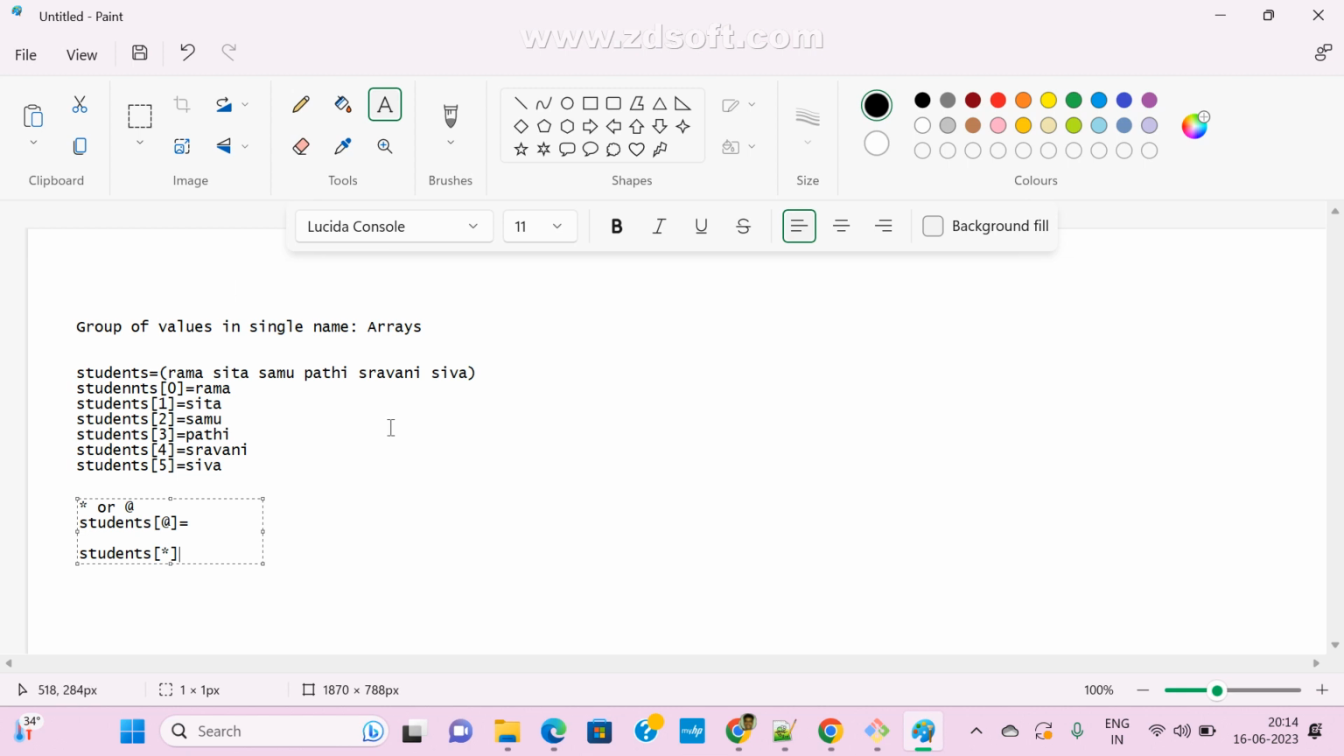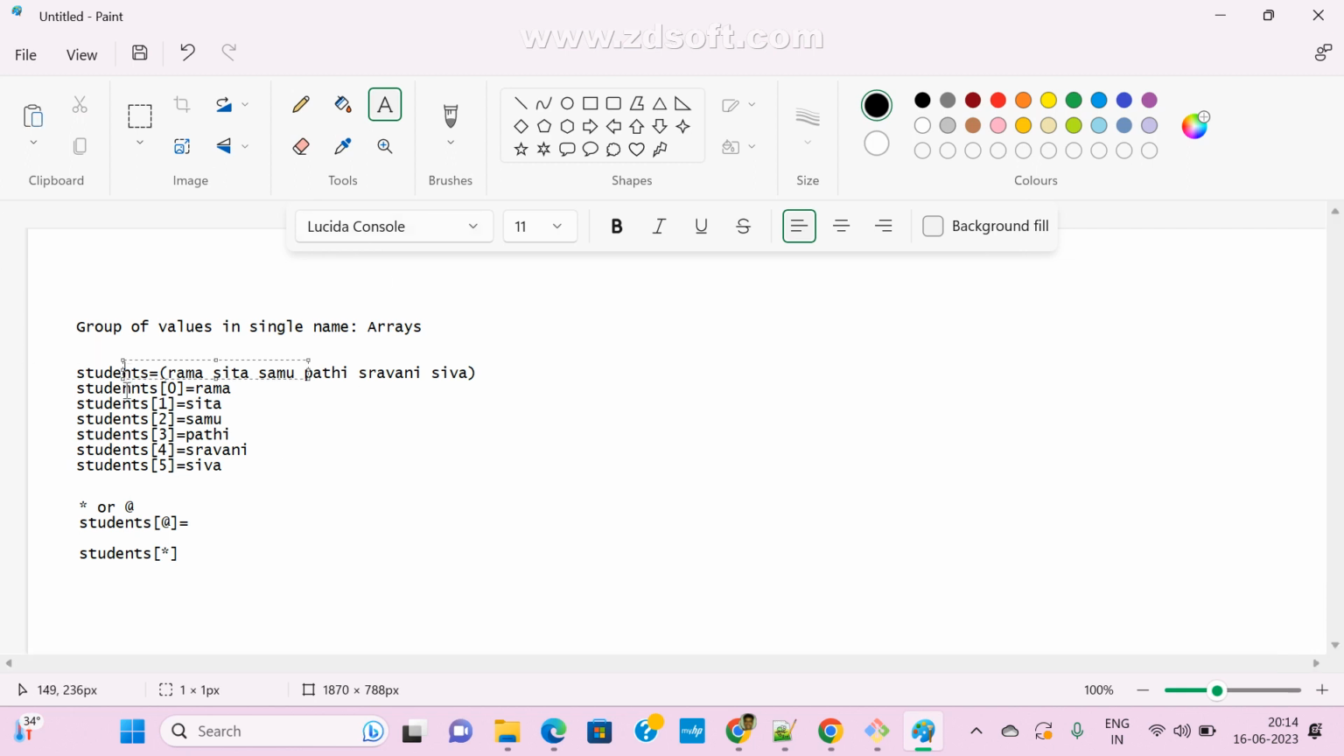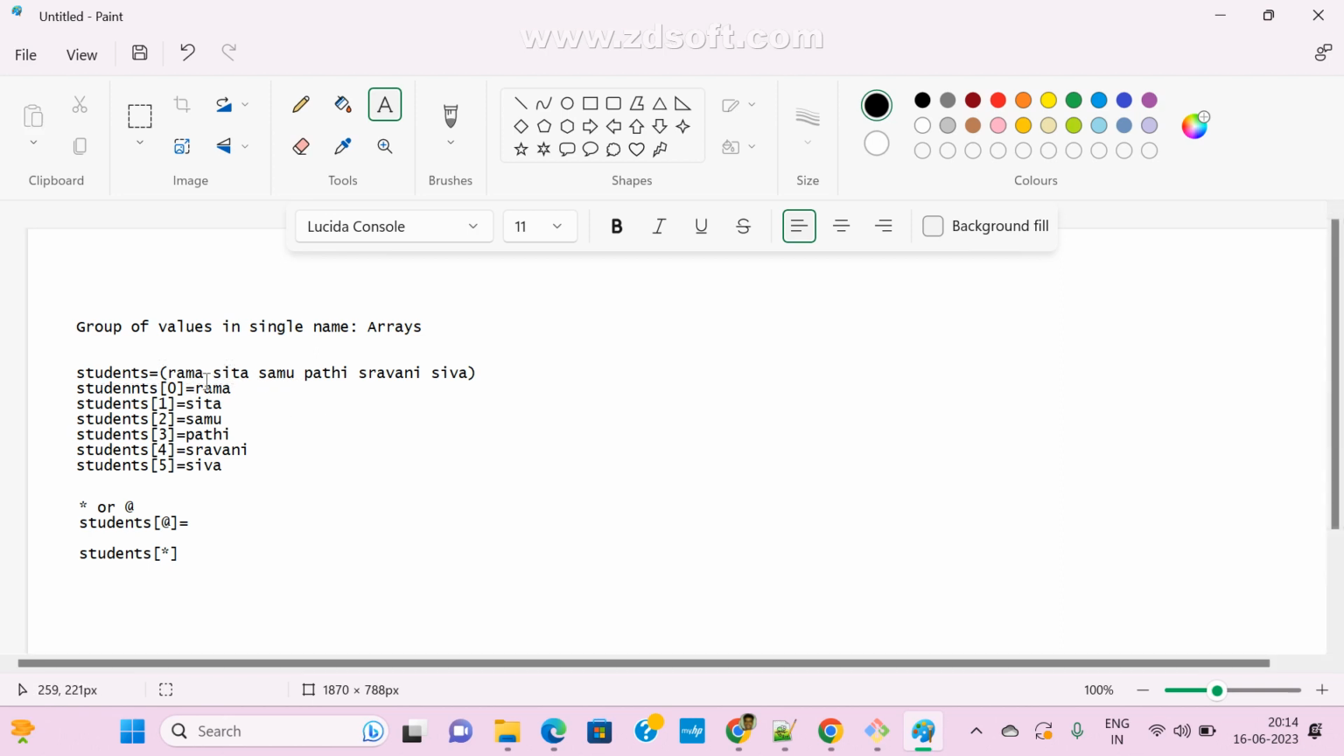Now these are the arrays, guys. Array is nothing but a group of values within a single name, and so we should go for the array concept. Now this is my array. In this array, I passed how many values? See here, I passed how many values?